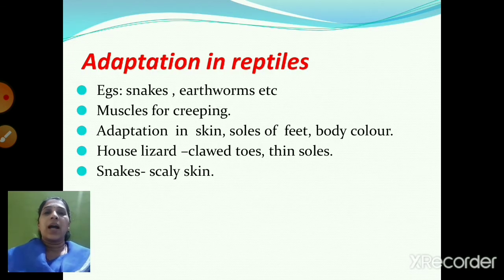Then about the adaptation in reptiles. Now snakes and earthworms are called reptiles. They use their muscles for creeping. And what is the adaptation in them? The skin, the soles of the feet and the body color. So what is the adaptation in the house lizard? They have got clawed toes and thin soles. And the snakes have got scaly skin.